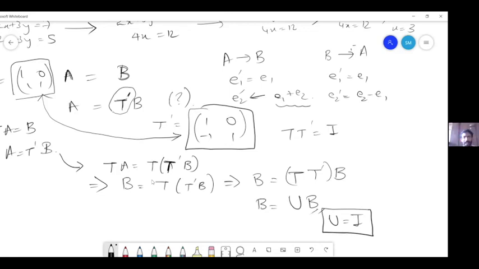Again, I can ask how can you justify this? And Akka has actually justified it and sent the solution. I'm still going through it. Is it clear that U has to be I, that there is no other possible candidate for this? Shravan is saying that it's not obvious.